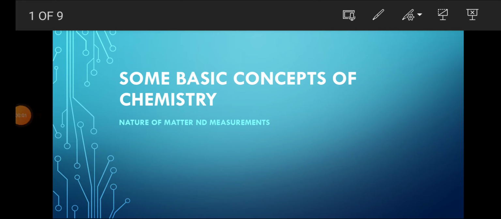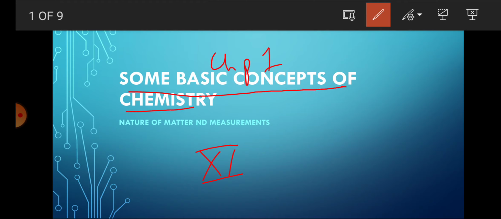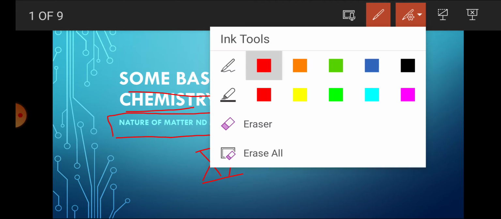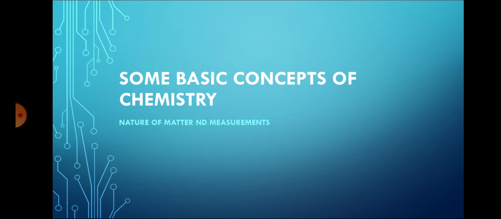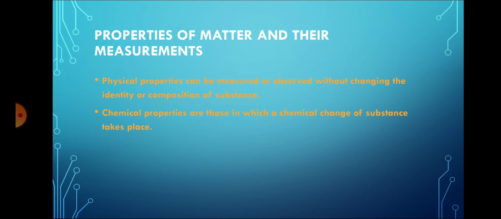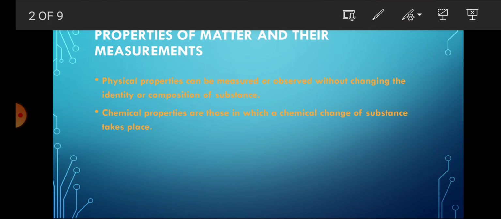Students, today we are going to do the topic of the plus one chemistry chapter number 1, which is some basic concepts of chemistry, and the topic is the nature of matter and its measurement. So let's see the properties of matter and their measurements.